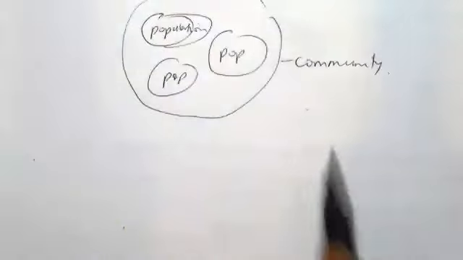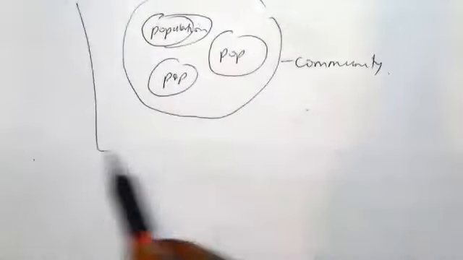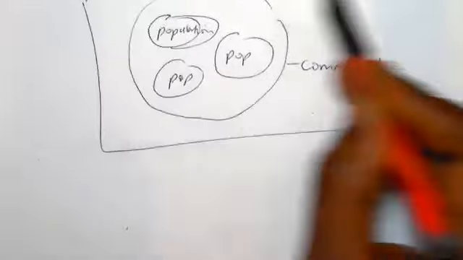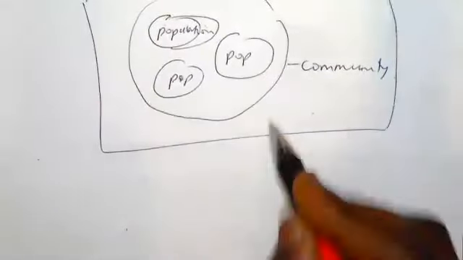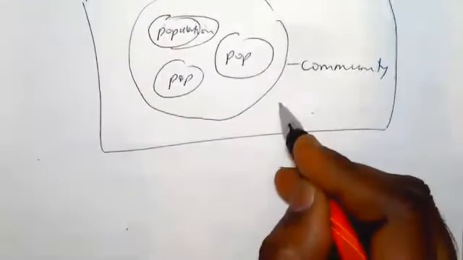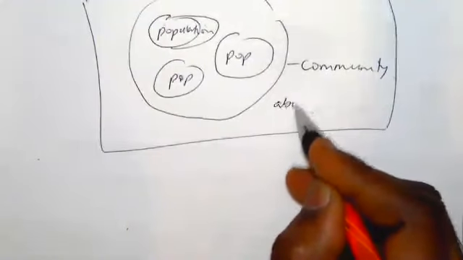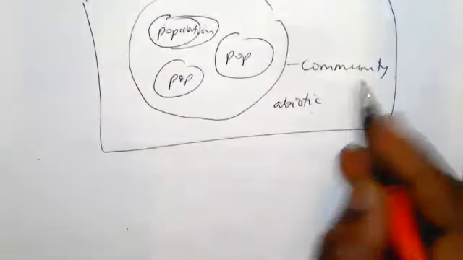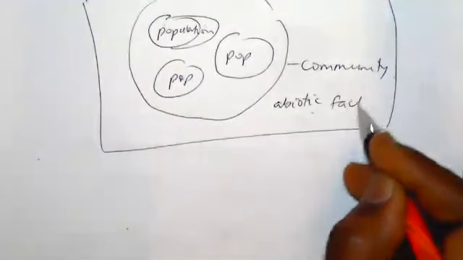So we can look at this as the community here plus all the physical factors, the abiotic factors.